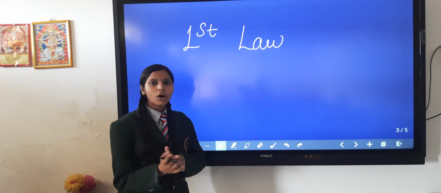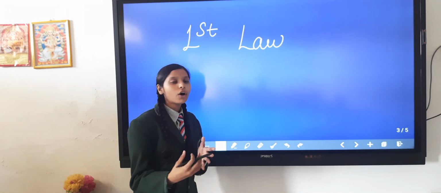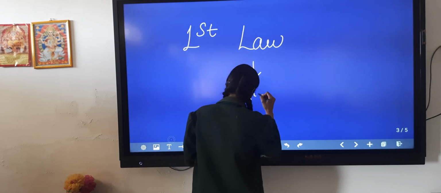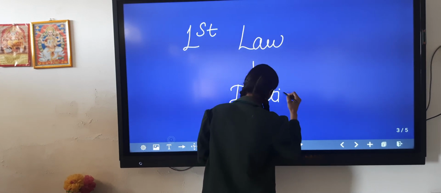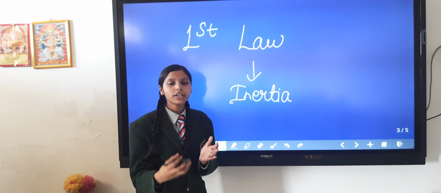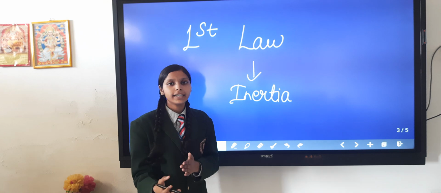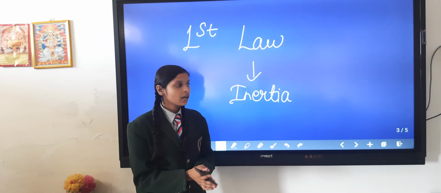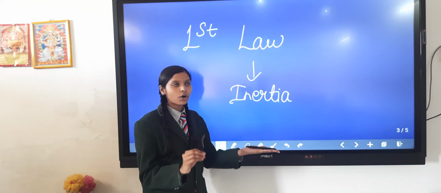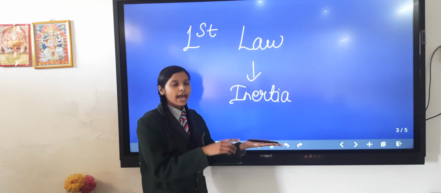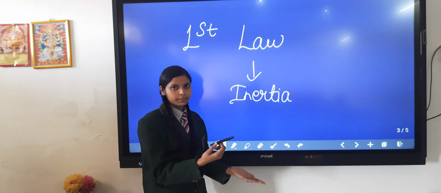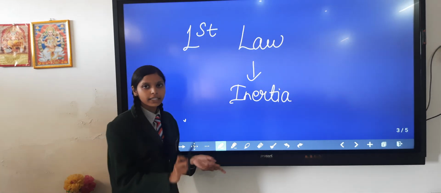Newton's first law of motion is also called the law of inertia. According to this law, a body continues its state of rest or motion until and unless an external force is applied on it. For example, this pen is lying on my hand and I am applying zero force, or you can say this is stationary and it itself doesn't move its position until I put it up. So it is the first law which was given by Newton.